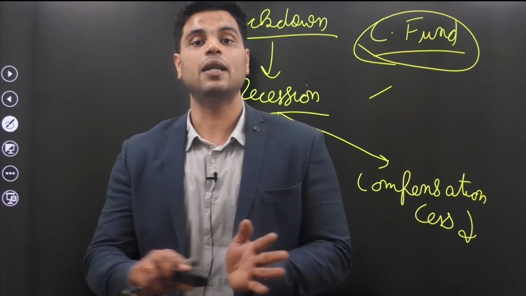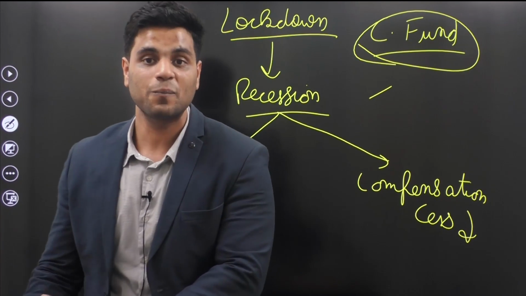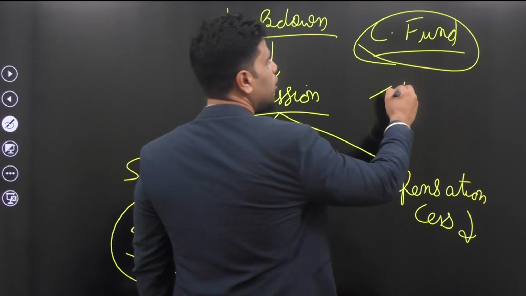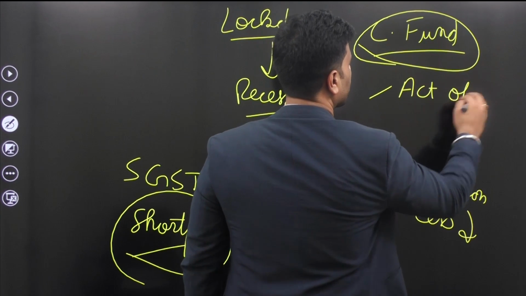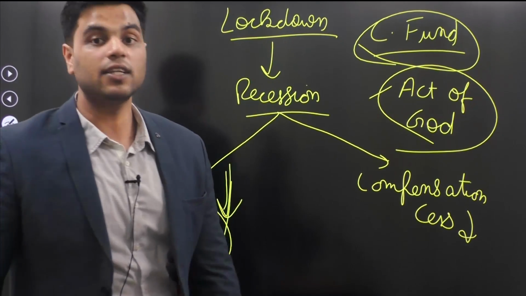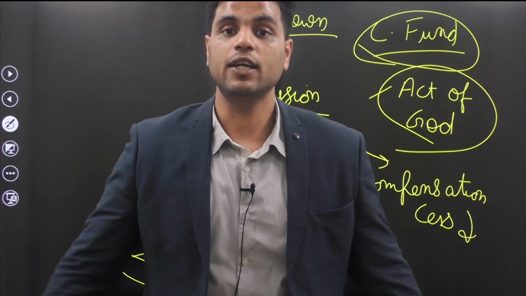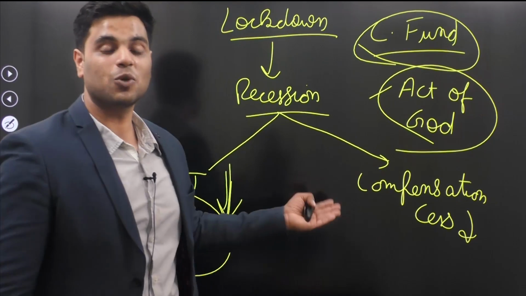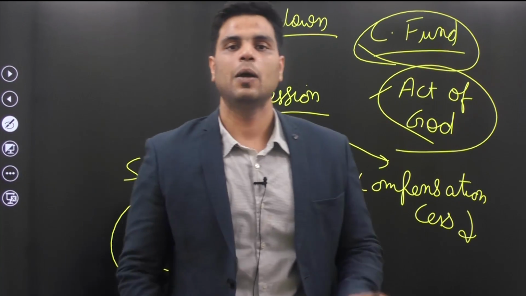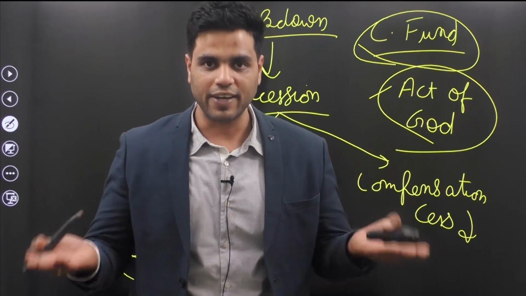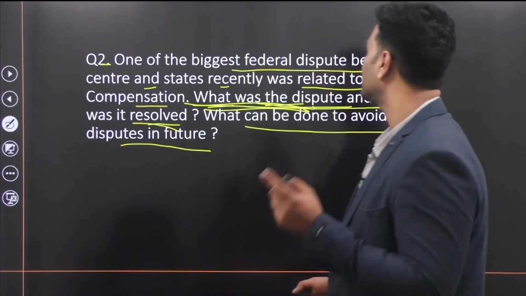And therefore, we didn't make any plannings, we didn't make any arrangements for that. And because of this, we say that this particular shortfall is an act of God. And we are not obligated to compensate you for that. So center said we are not obligated because when we made that promise, we didn't know that such a crisis would come. Whereas state said, well, you made a promise, fulfill it at any cost. So there was this federal dispute. And now the first part of your question is answered.